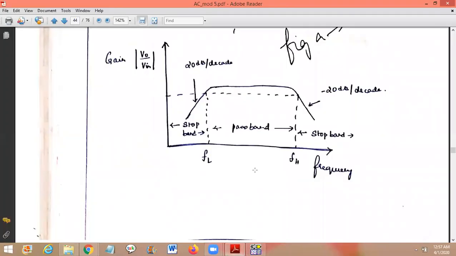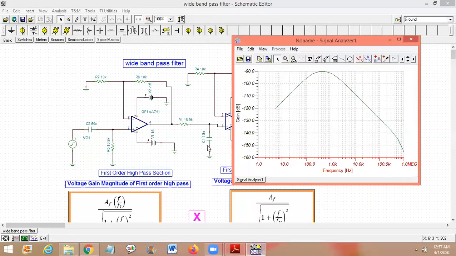Now suppose I cascade two second order filters, what happens here? Here the gain will increase by 40 dB, and here the gain will decrease by 40 dB if it is a second order filter. But in this case, we are cascading a first order and another first order, so the gain will increase by 20 dB and decrease by 20 dB.